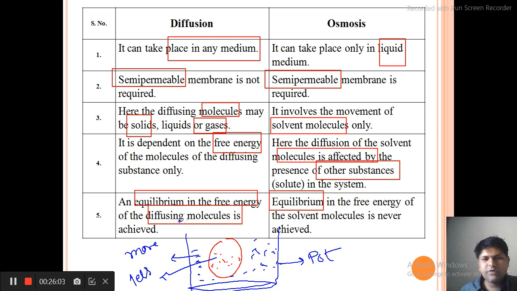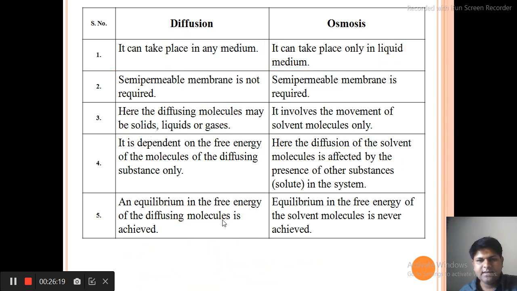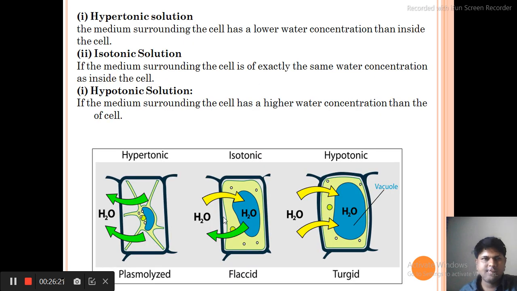So what does the rule of osmosis say? The rule of osmosis says that the movement of water will happen from where the water is higher to where the water is low. Inside the cell water is low, so the movement of water will happen into the cell. This is all called osmosis.